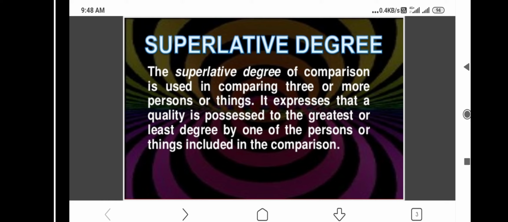We will also learn about irregular words here, what is to be written in degrees of comparison. And whenever you use a superlative in a sentence, the definite article the is always used before it. So for the greatest, est, as I told you, if there are one or two syllables we use est, if there are three or more syllables we use most. So we'll go with the examples.